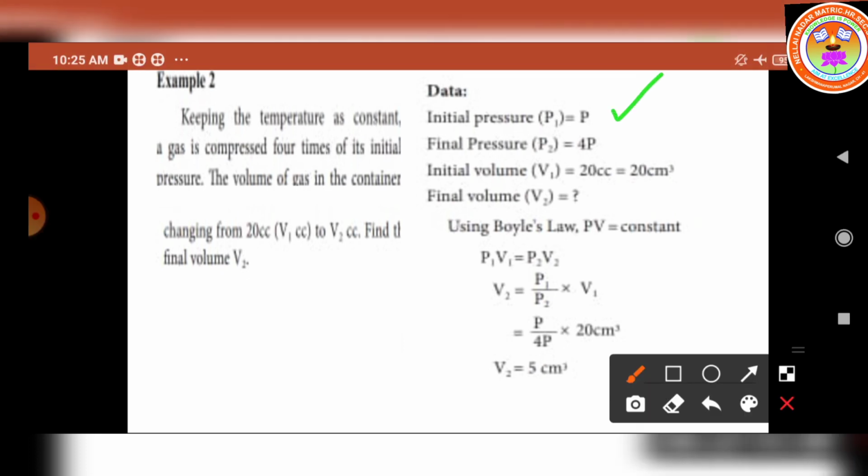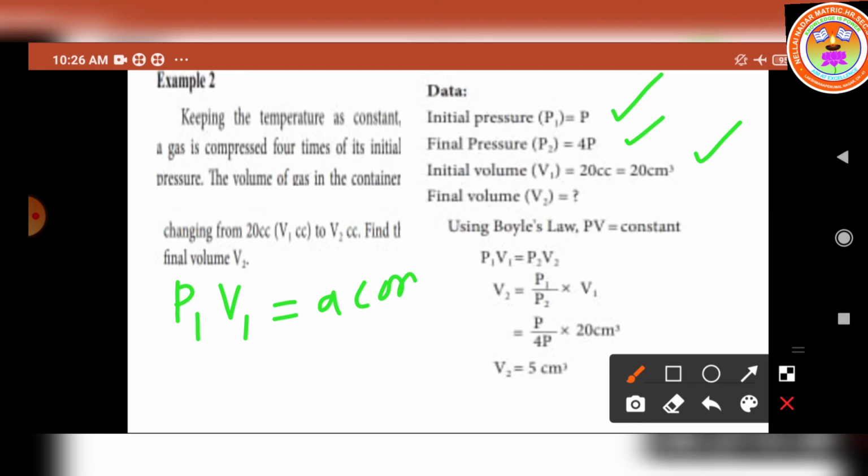The final pressure value is given as 4 times its initial pressure. So the final pressure P2 is equal to 4 times the initial pressure. What is the symbol of initial pressure? P. Okay, so 4P. Now the initial volume is given as 20 cc, which is nothing but 20 centimeter cube. We are going to find out the final volume. So using Boyle's law, what is the formula? PV is equal to a constant. So in the initial state, the pressure, denoted by the symbol P1, and the initial volume, denoted by the symbol V1, is equal to a constant.